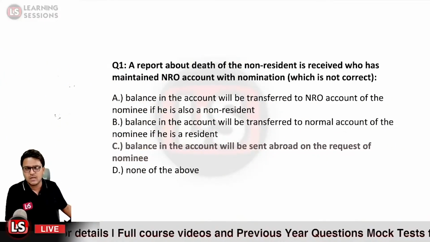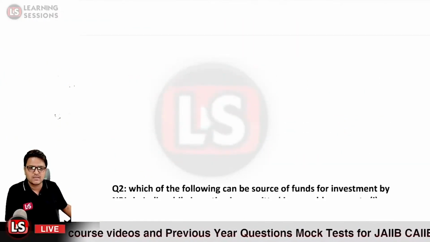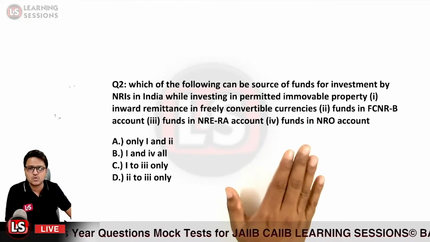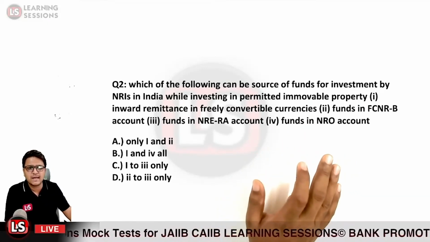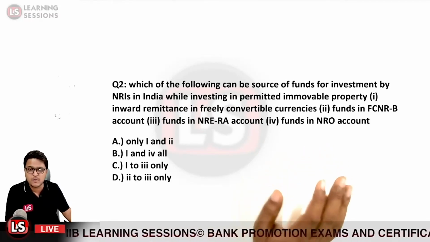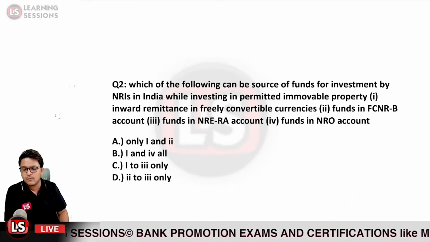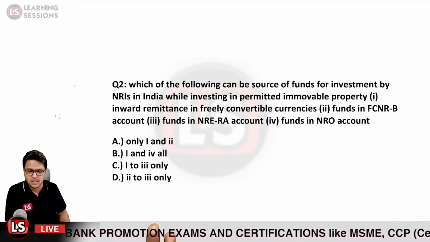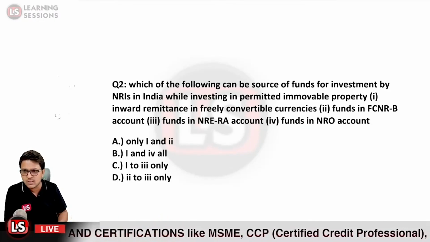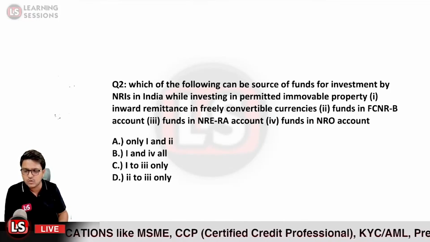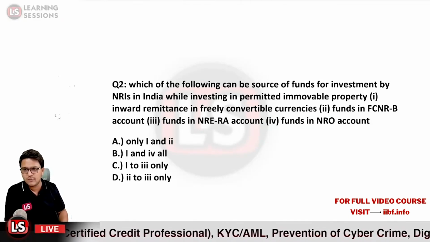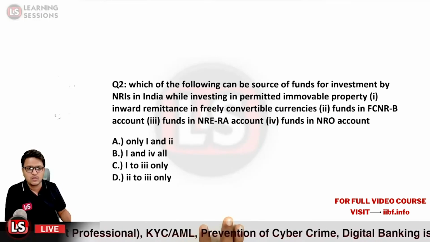Is it clear? Now let us move to the next question. It says which of the following can be source of funds for investment by NRIs in India while investing in PIS, in permitted immovable property. So if an NRI person wants to invest in India in immovable property, what can be the source of funds for investment? Person A is an NRI person and he wants to invest in Indian immovable property, and from what sources can he use the amount? So we need to recognize those.